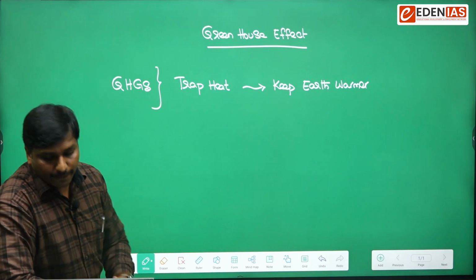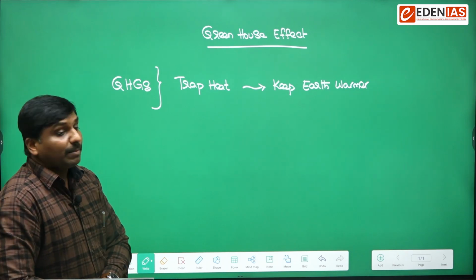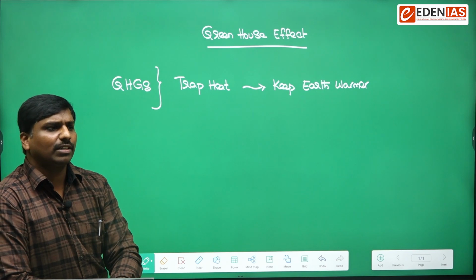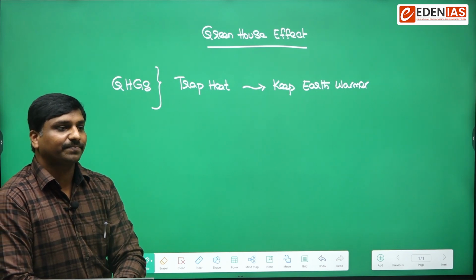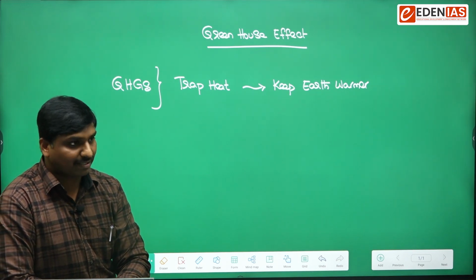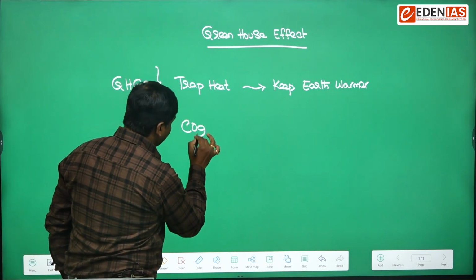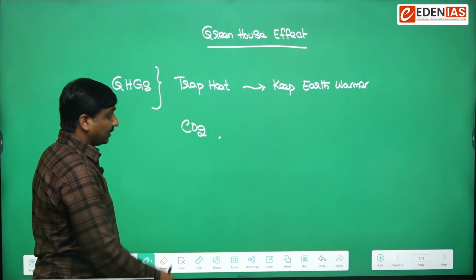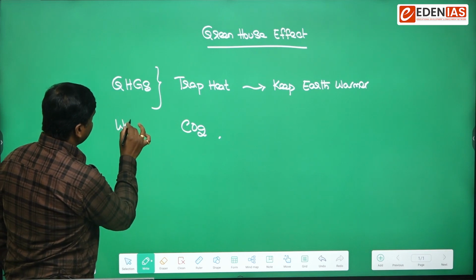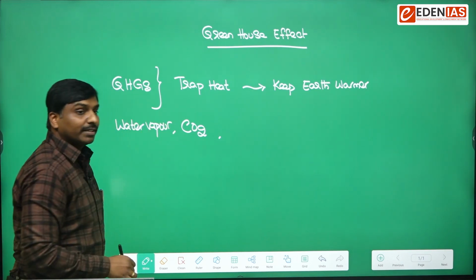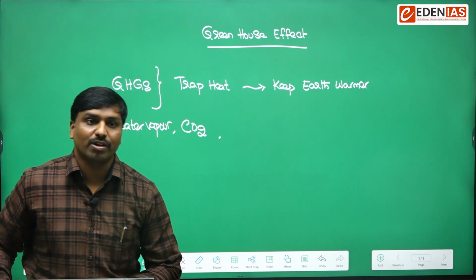Now, when we talk about greenhouse gases, can you recollect what the various greenhouse gases are? Yes, carbon dioxide. Good. Water vapor. Yes, good. Nitrogen oxides.